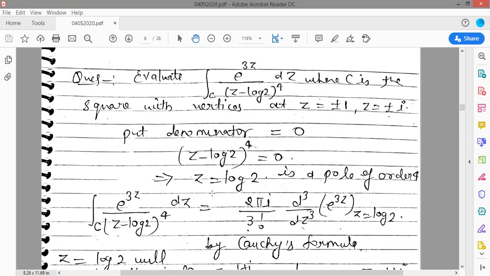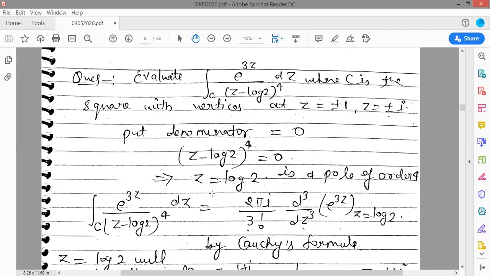Now there is an example here. Evaluate integration over C of e to the power 3z upon (z minus log 2) to the power 4 dz, where C is the square with vertices at z is equal to plus minus 1 and z is equal to plus minus i. So first we need to find our singular point.